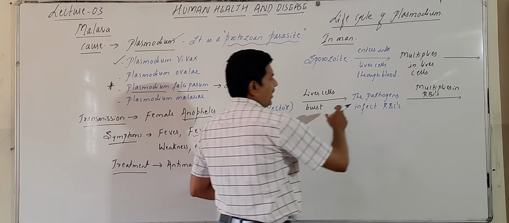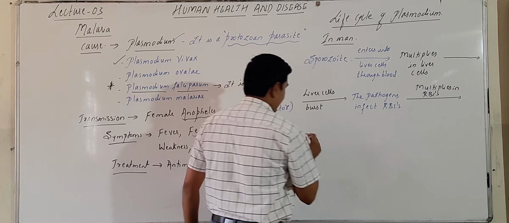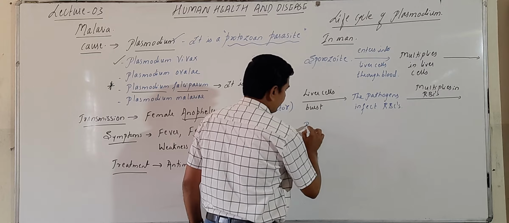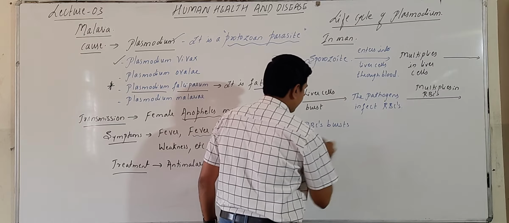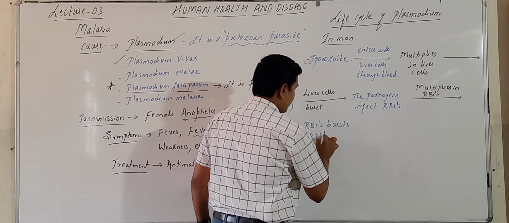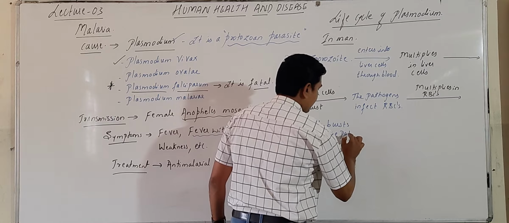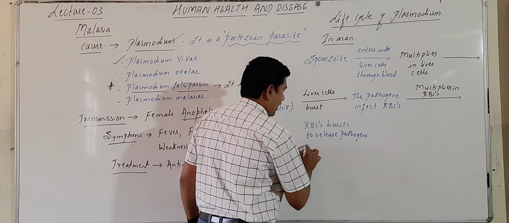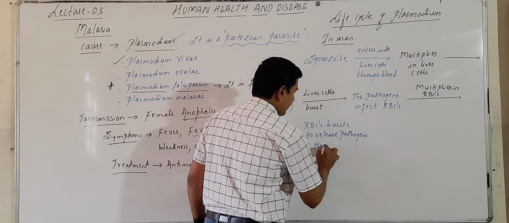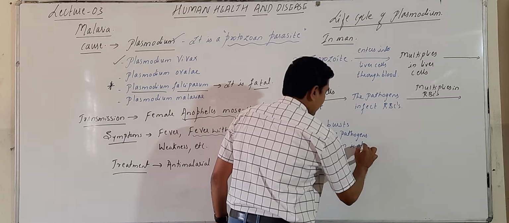Okay, let us look at the next one. Now here the pathogens infect RBCs, multiply in the RBCs, and RBCs burst to release pathogens, and hemozoin is also released.